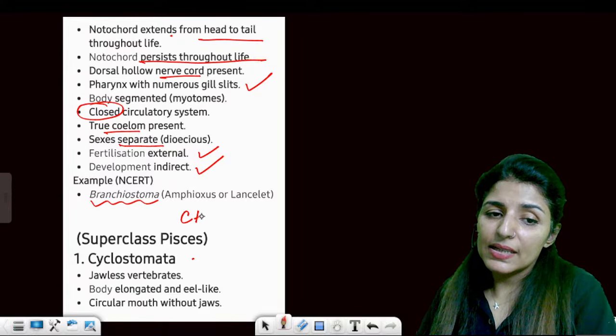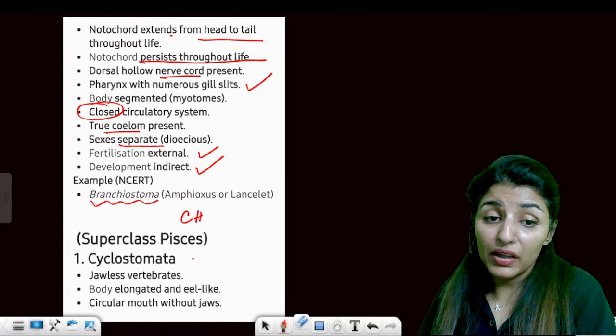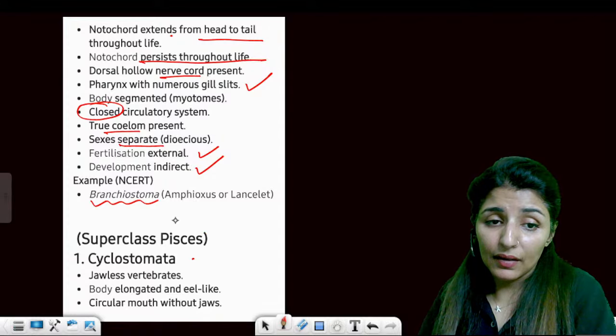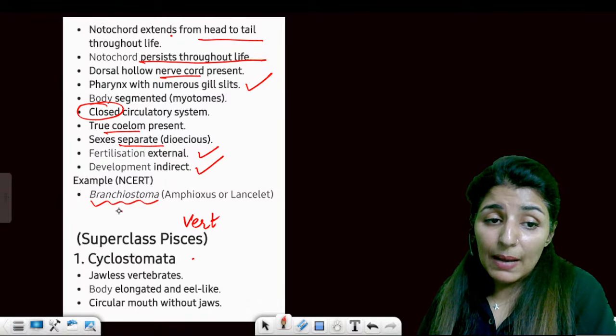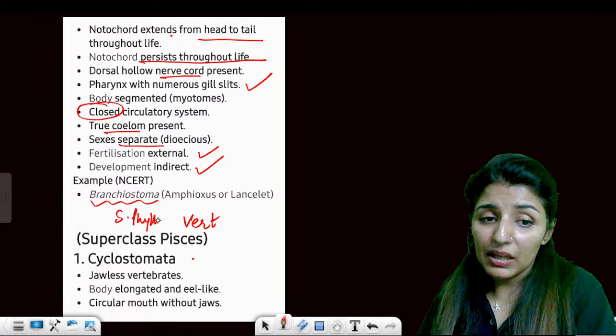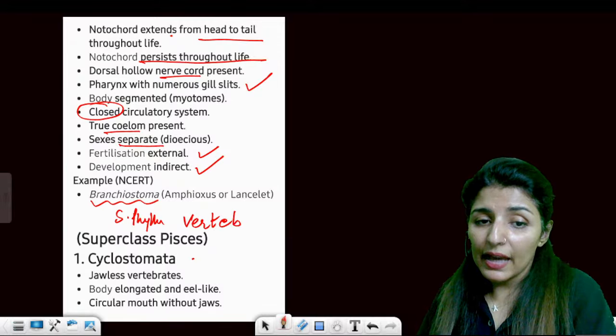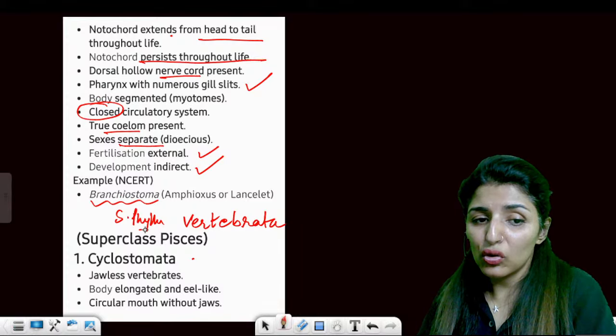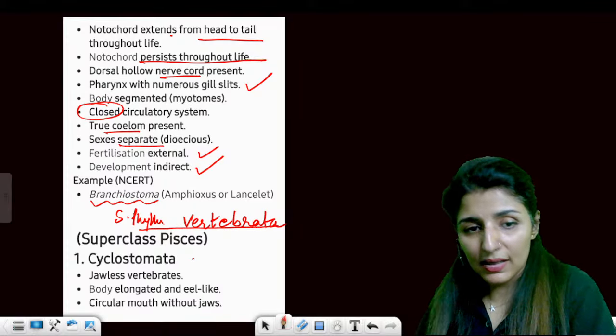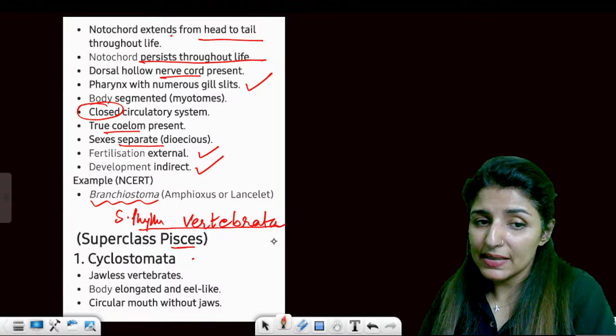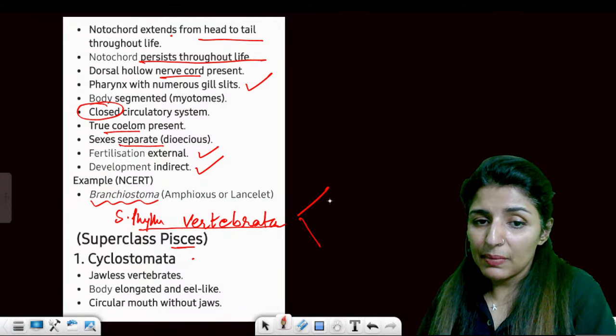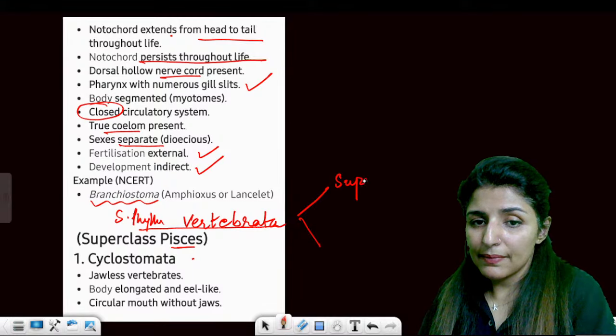Now coming on to vertebrates. Now subphylum Vertebrata can be divided into two superclasses, right? One is Pisces, second will be superclass.